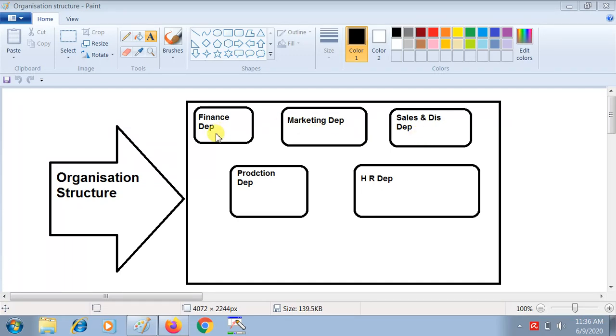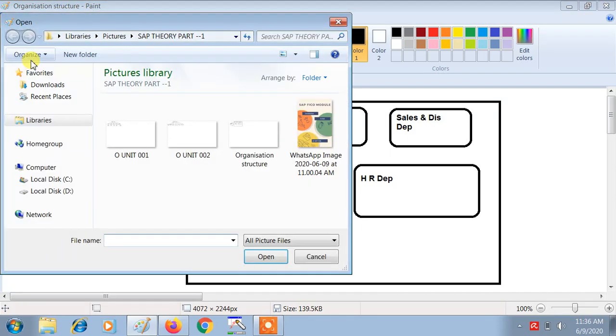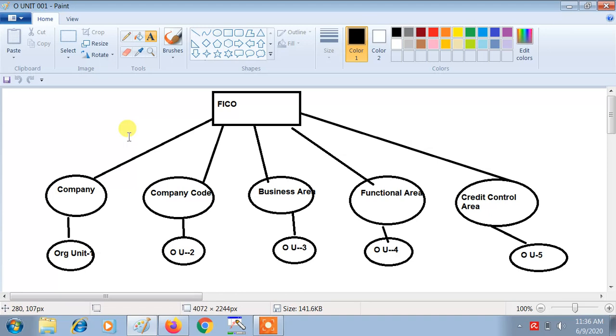So in the financial module, what are the organizational units? Let's see. This one is the module FICO, and this is our module which we have to concentrate on.